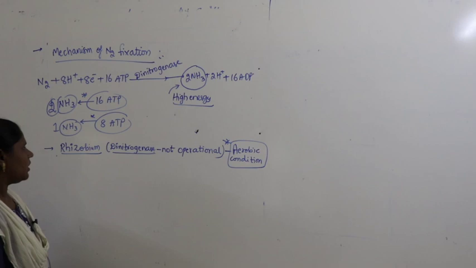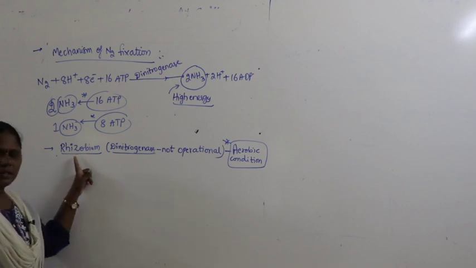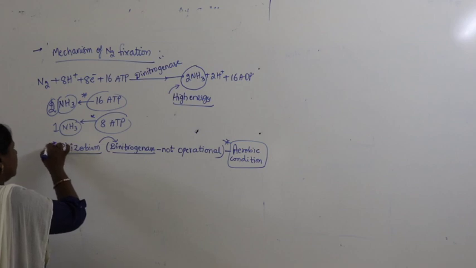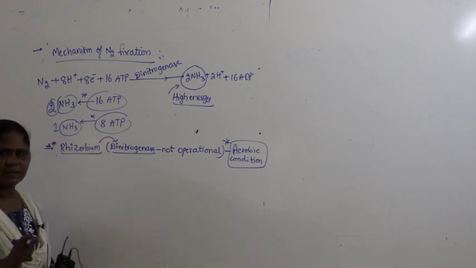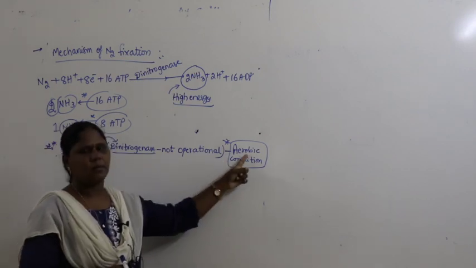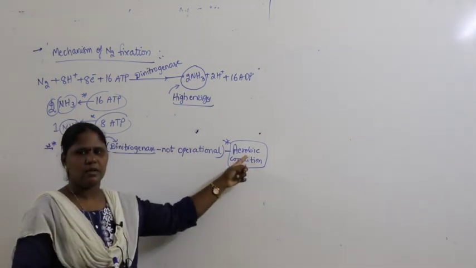What's the meaning of that? Rhizobium contains an enzyme called dinitrogenase. As I told you clearly in the last class, rhizobium is an aerobic bacteria. I repeat that point because it's very important.